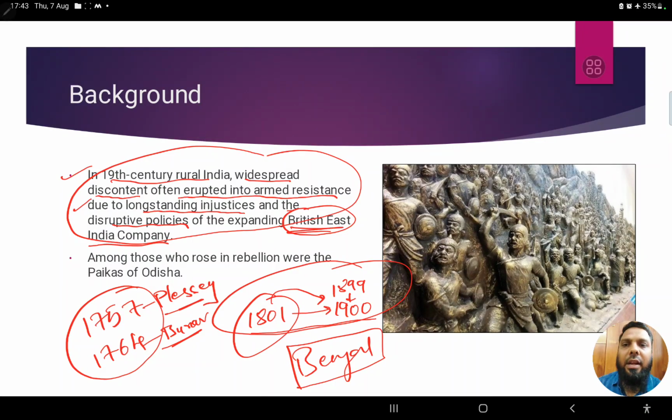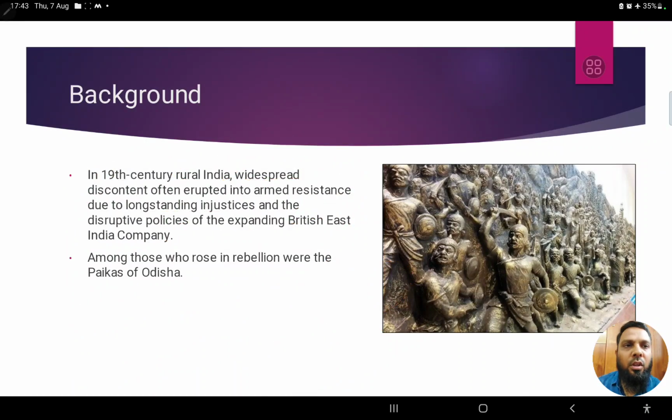Their territory is expanding, and in the background of this expansion, people in rural areas specifically are suffering a lot, and most of the time their sufferings result in some sort of armed resistance. Among all those resistances, one rebellion was that of the Paikas of Odisha.